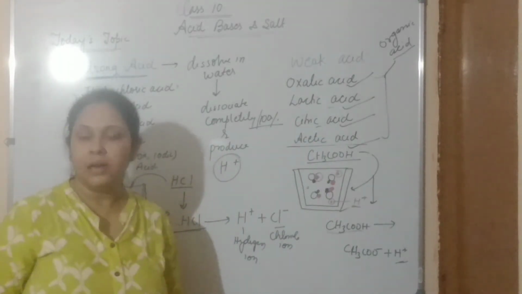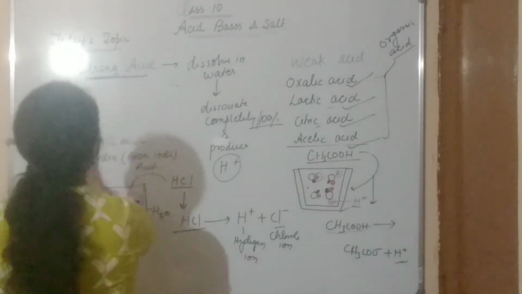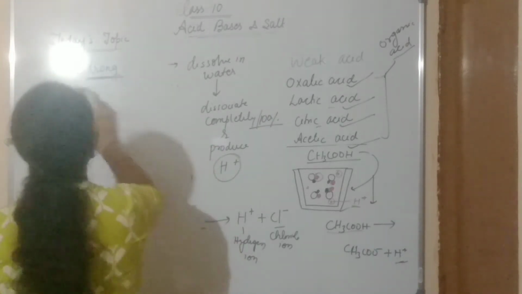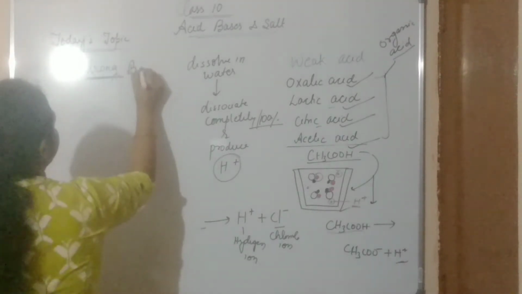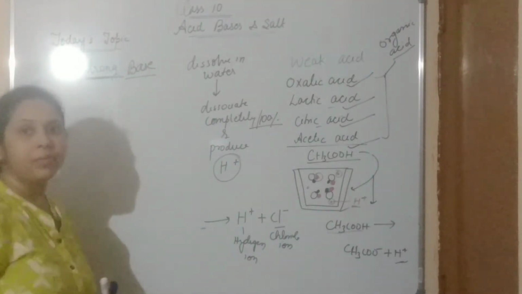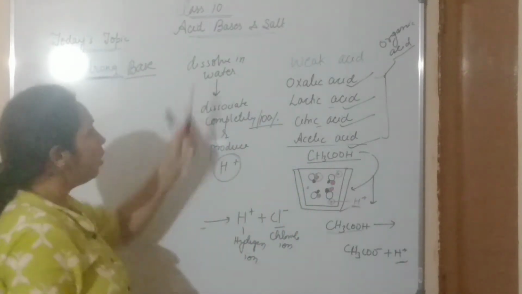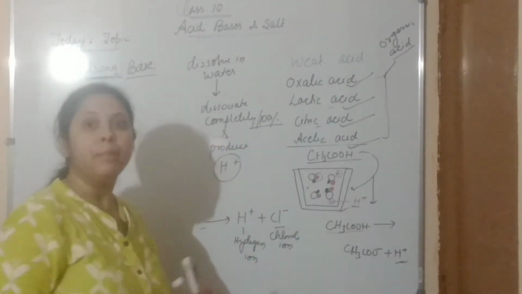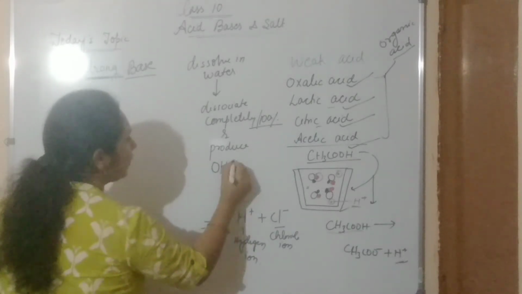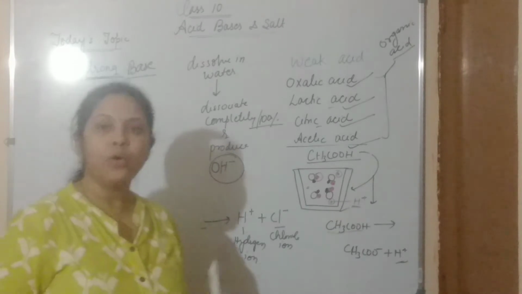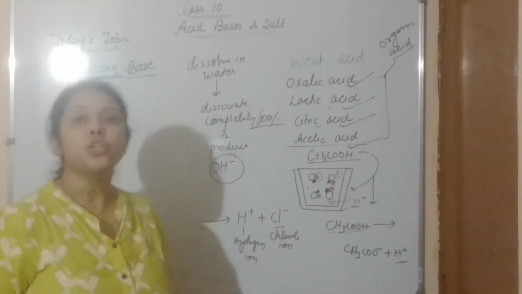Now let's take the next topic, that is strong base. So what is a strong base? A strong base, same as a strong acid, when dissolved in water, dissociates completely and produces hydroxide ion. They produce hydroxide ion completely in the solution. That means they are known as strong bases.